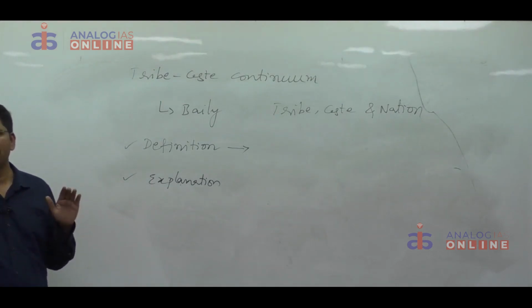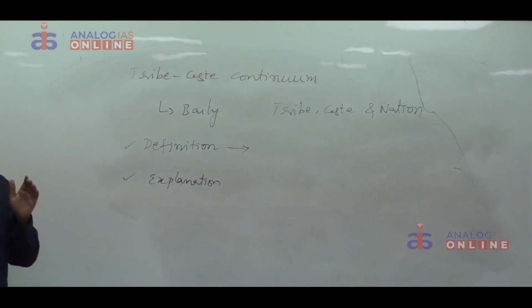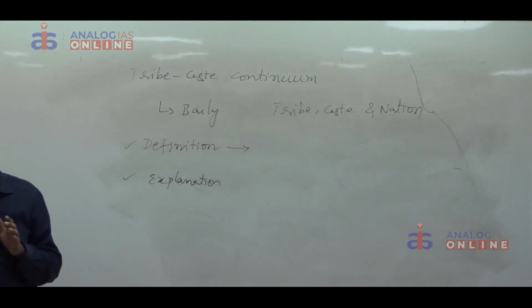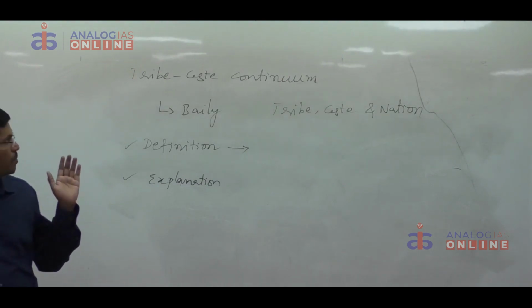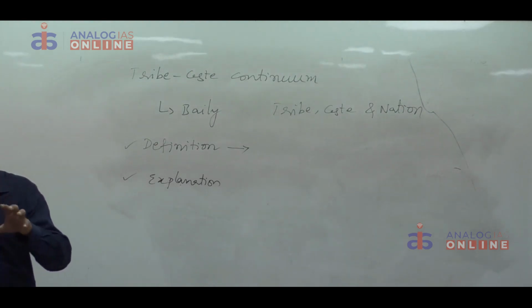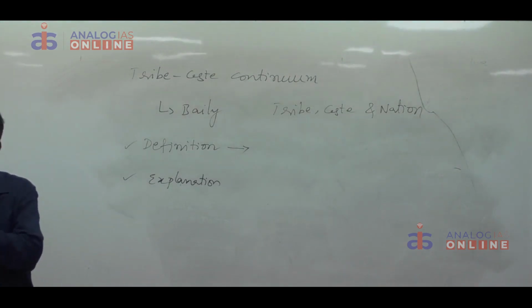What is the significance of this concept? When our anthropologists were grappling with the problem of demarcating tribe from caste, F.G. Bailey's Tribe Caste Continuum settled that problem. How? It is not possible for us to demarcate caste from a tribe. Why? Because both can be considered as part of a single continuous line. There is no pure tribe, there is no pure caste.